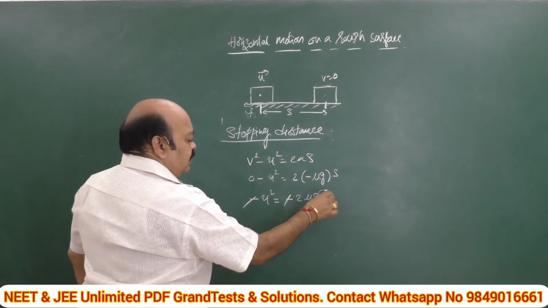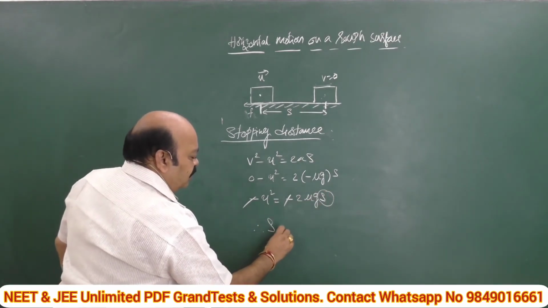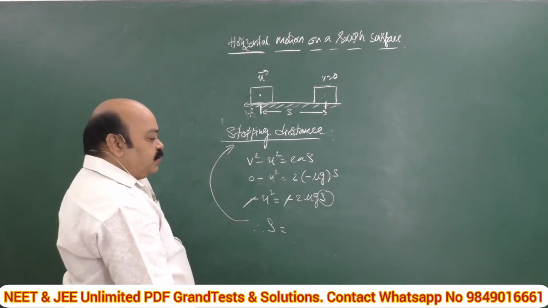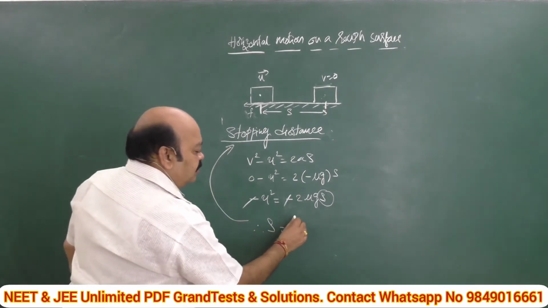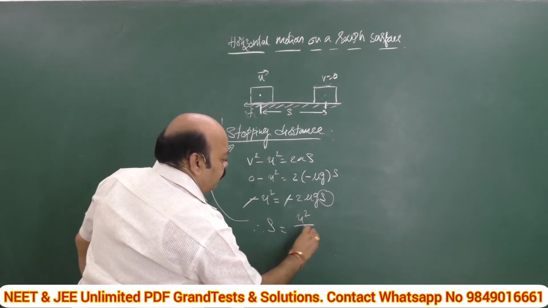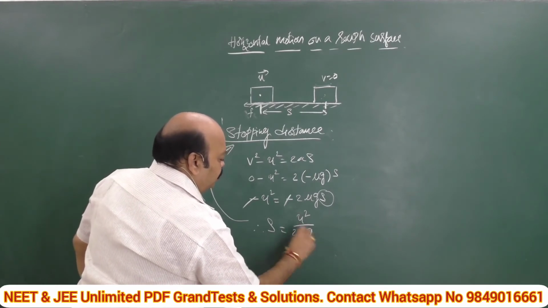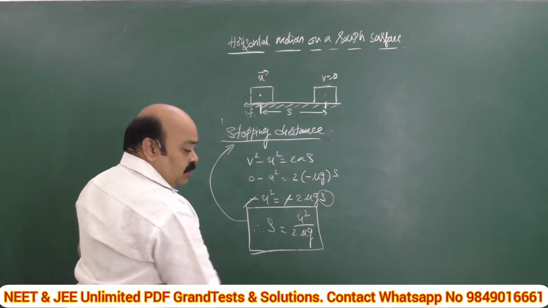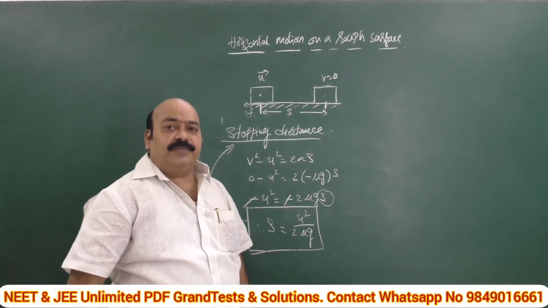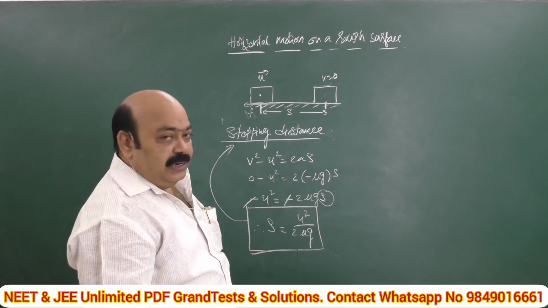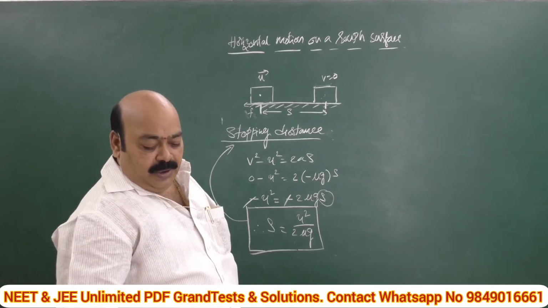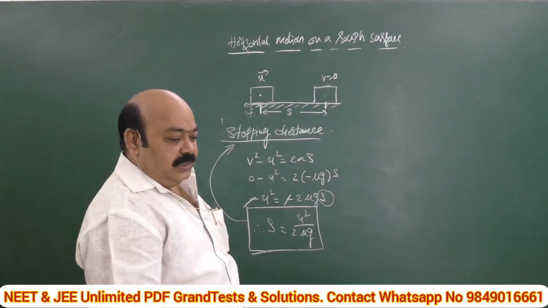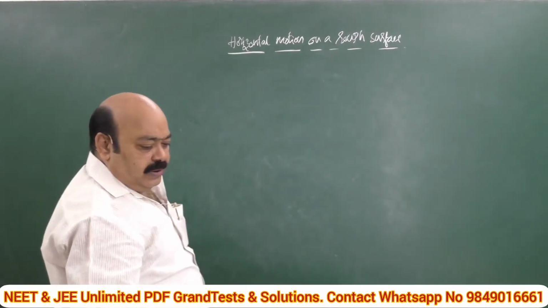If we make s the subject, what is s? We call it the stopping distance. Stopping distance s is equal to u square by 2 mu g. It is another formula which is very, very useful in solving numerical problems in friction. This is called stopping distance. In the previous case, after what time it comes to rest, that is called stopping time, and this is the stopping distance. Consider one more case.